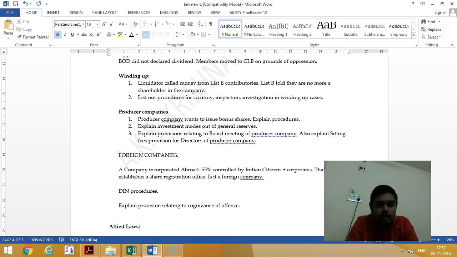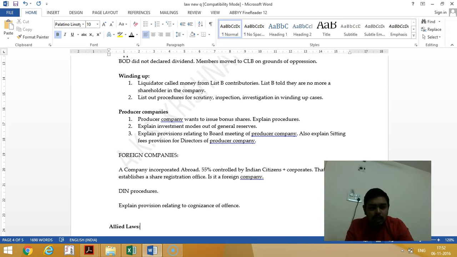Then a producer company wants to issue bonus shares. Explain the procedures. See, they can capitalize the general reserve by passing a general meeting ordinary resolution. They can issue bonus shares. This is also called patronage bonus.